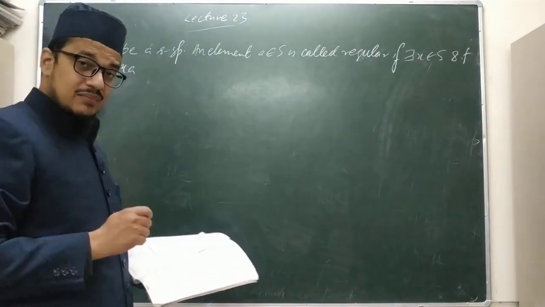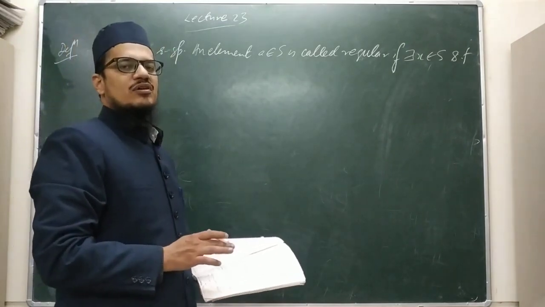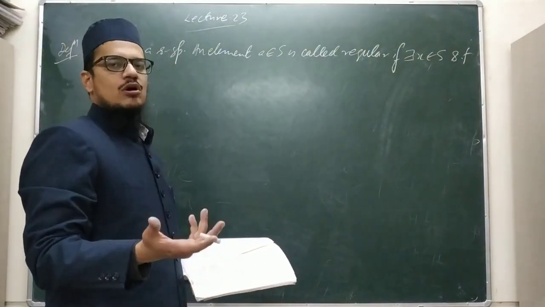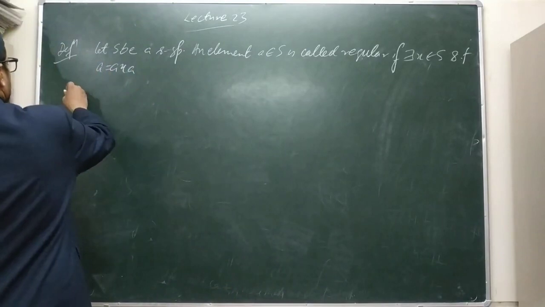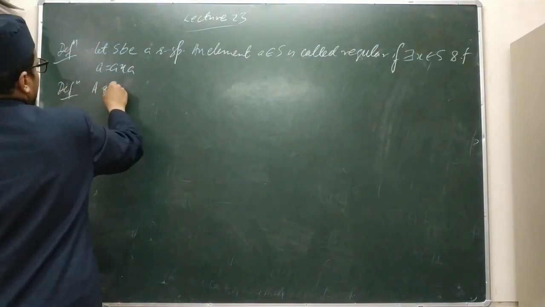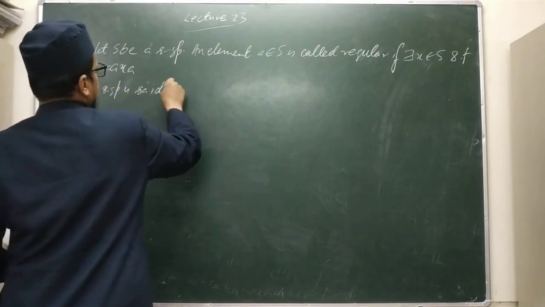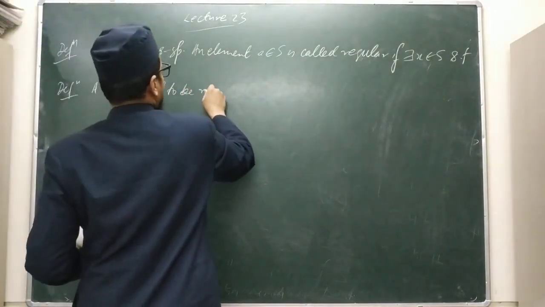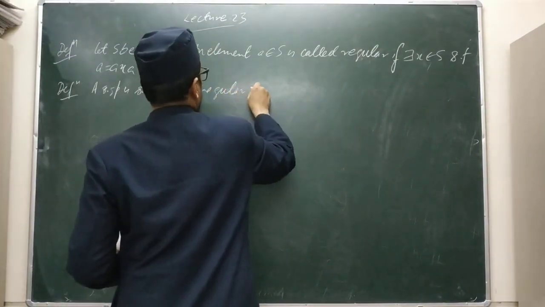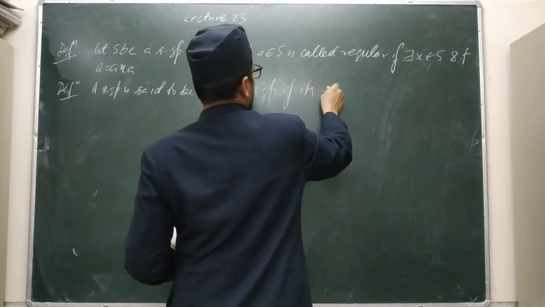And if every element of a semigroup is regular, then the semigroup is called a regular semigroup. A semigroup is said to be a regular semigroup if each element is regular.